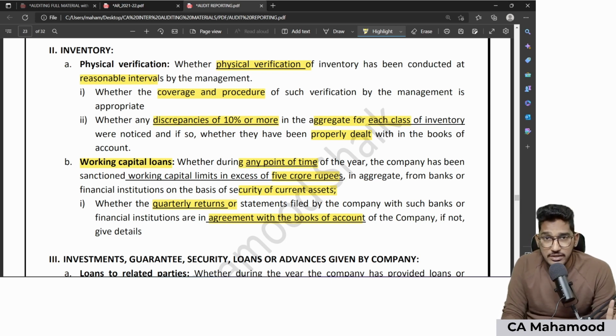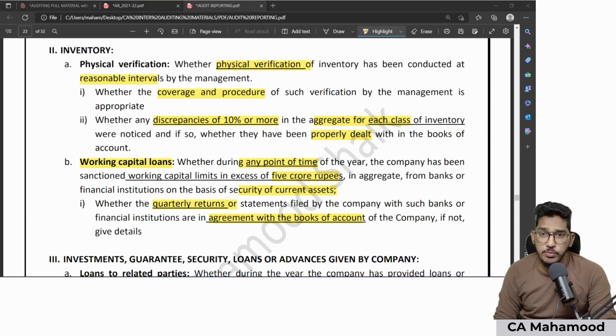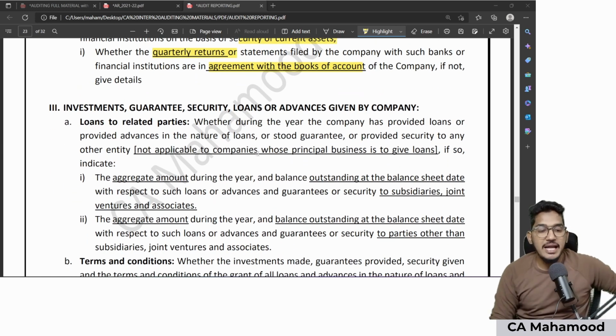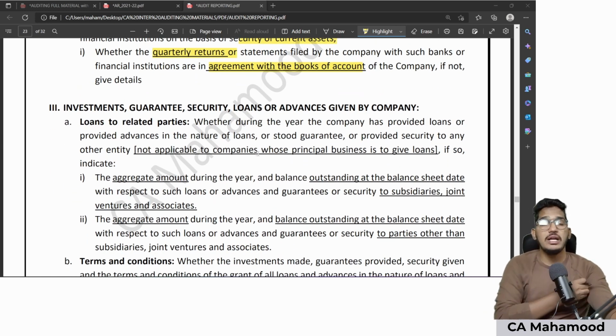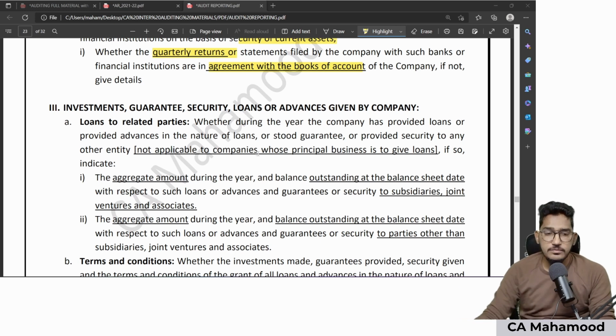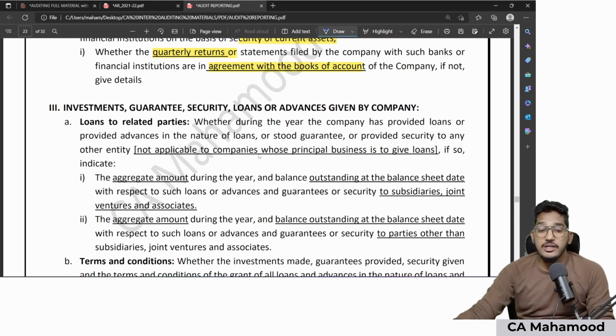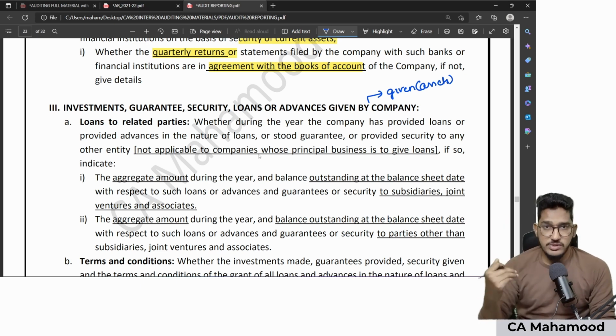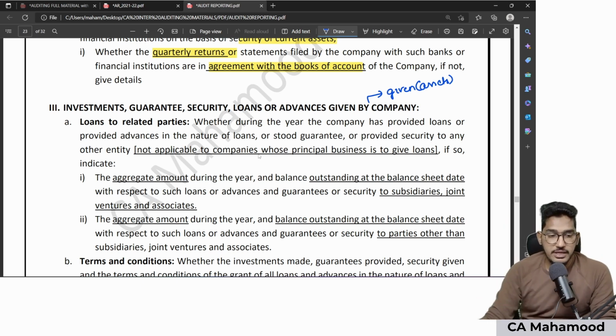We are left with 19 more. So let us have a look at them now also. Now we will go to point number 3. Point number 3 is talking about investments, guarantees, security, loans or advances given by the company. So this third point is regarding loans and advances which are given by the company to others. That means this is also talking about assets of the entity, the loans which your client company has given to others. In this also, 6 points are there. Let us try to understand them.